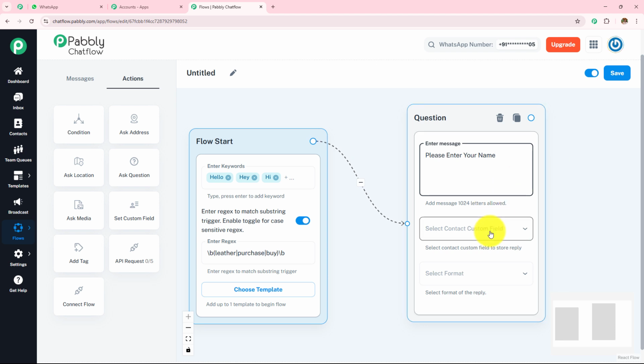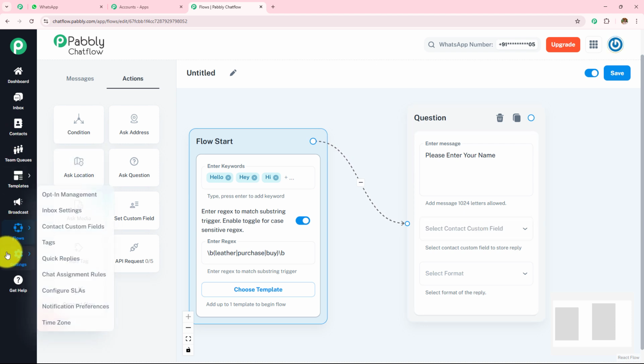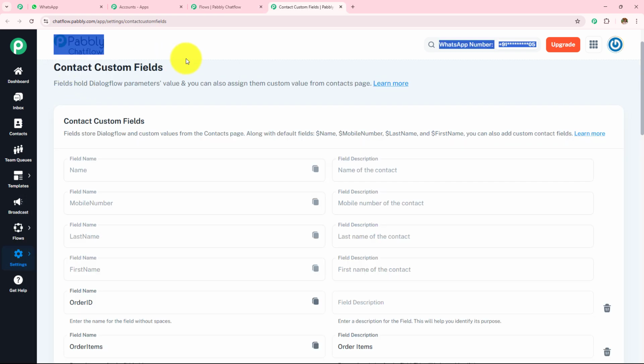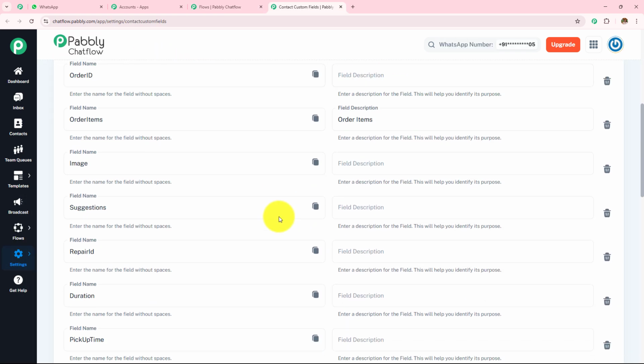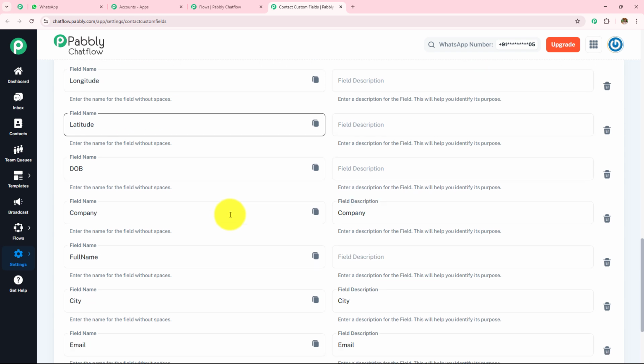Next, when I ask the question, I have to select the custom field. Now when we create this question, it is important that we create this contact custom field also. To create this contact custom field, on the left hand side where we can see all these options, we have to go towards the settings and then open this contact custom fields. Here we have landed on the contact custom fields, and if I scroll down you can see all the custom fields which I have created.